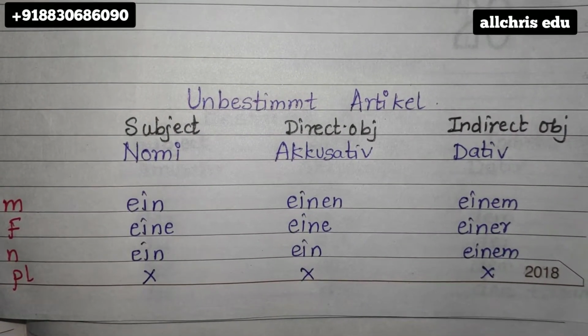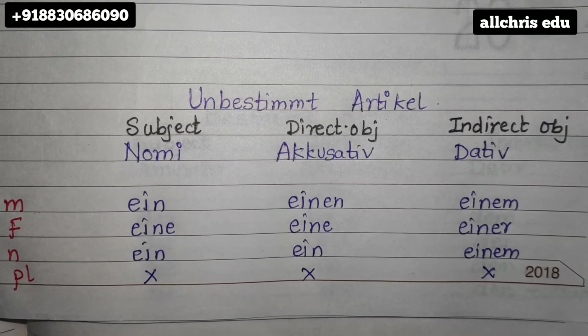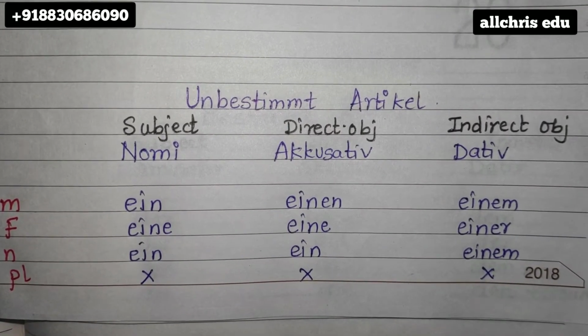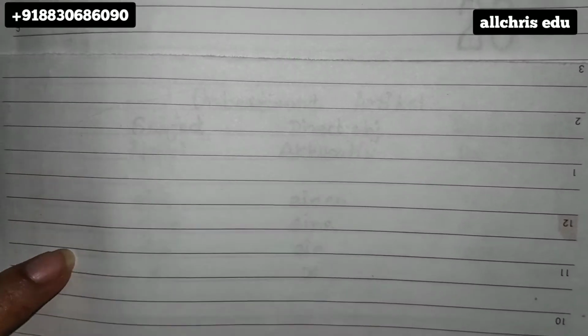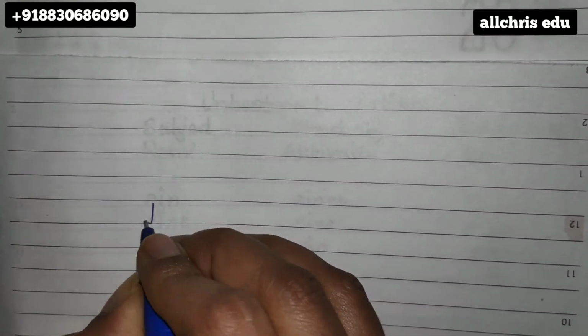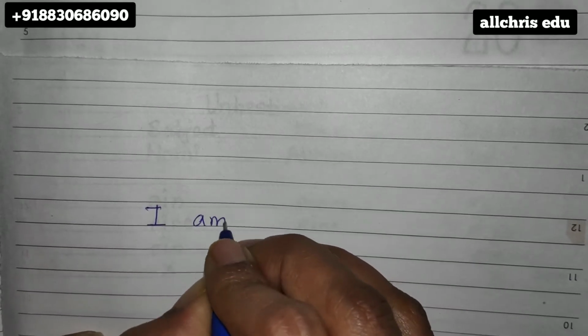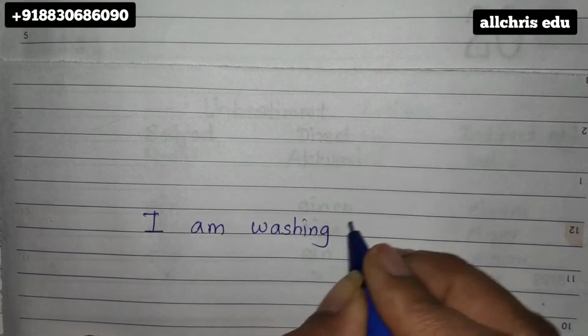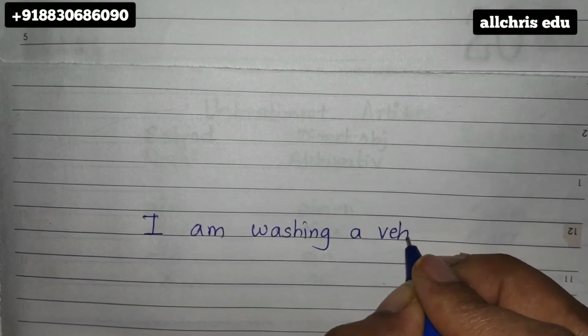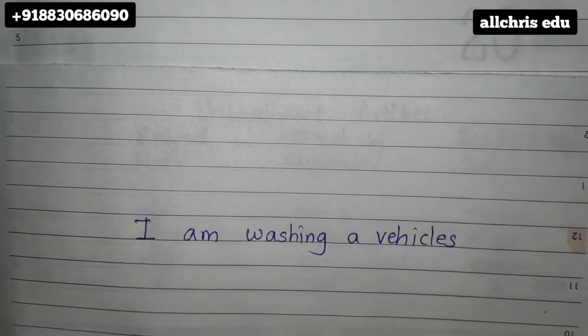For example, I'll give you one example. If I write one sentence for you like, I am washing a vehicles.